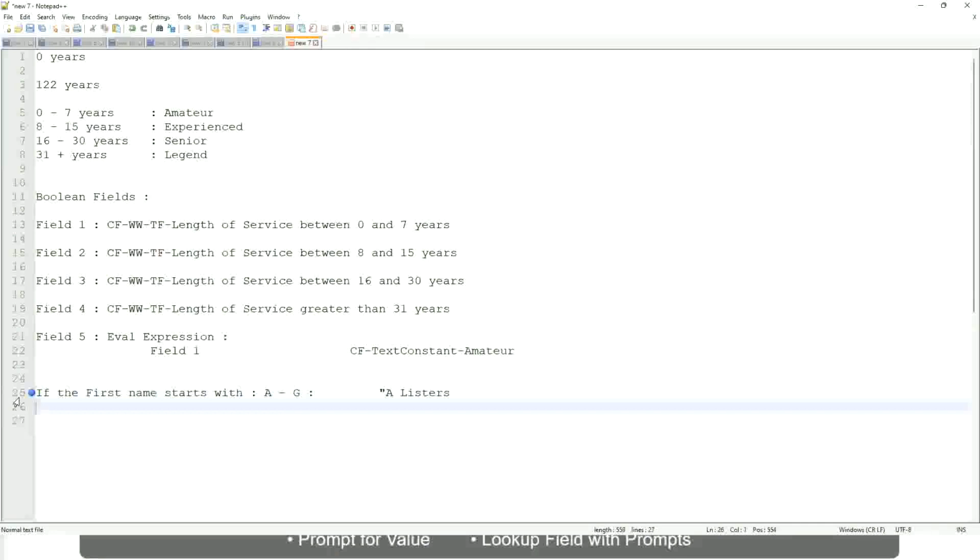Then similarly, if it is between H to M, let's say, then we will say His Majesty.